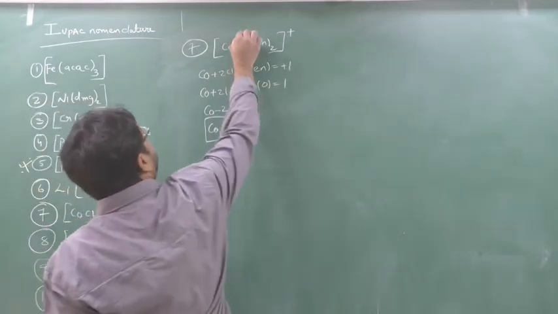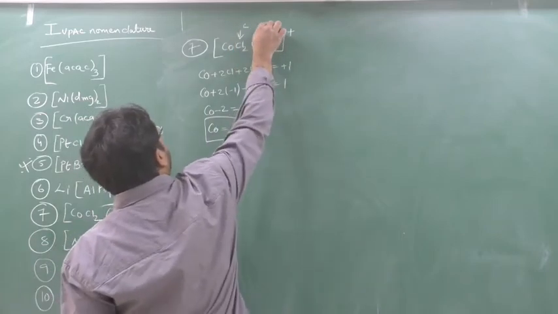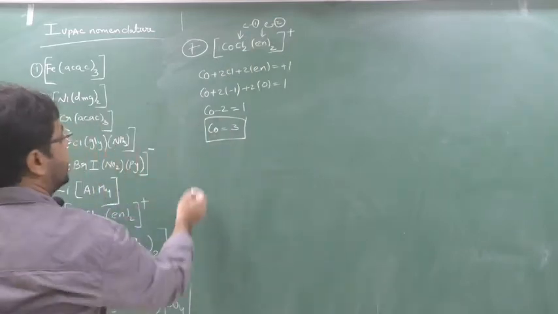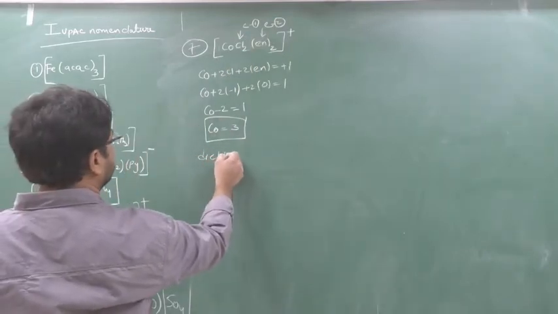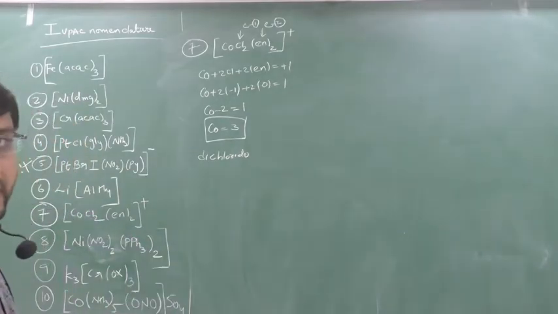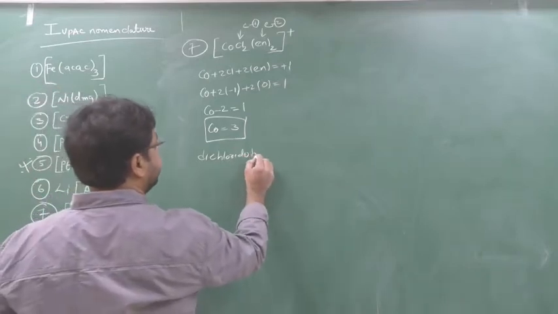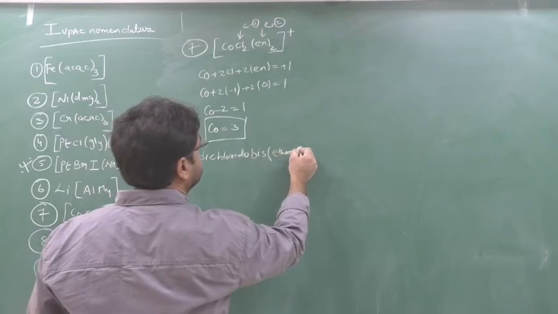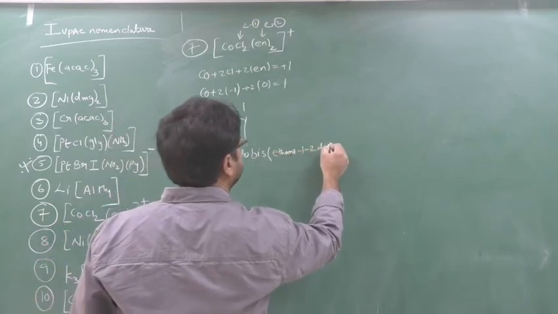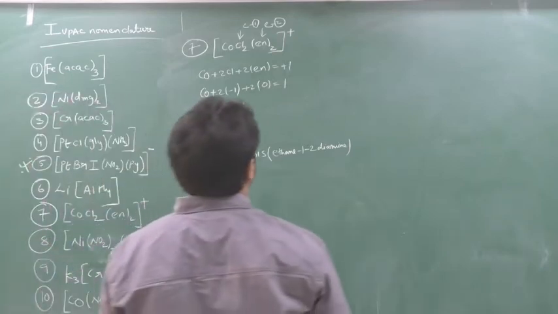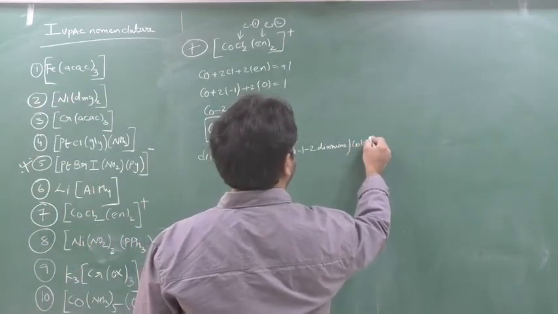So now what is the name? See, this is chlorido, this is ethane 1,2-diamine. So first who will come? Alphabetical order, so give the name first, dichlorido. Then it is ethane 1,2-diamine, a numbering ligand. So for a numbering ligand, you should not say di, bis. Bis, then en means what? Ethane 1,2-diamine. So bis(ethane 1,2-diamine), cobalt. Why cobalt only? Because it's a cationic complex.